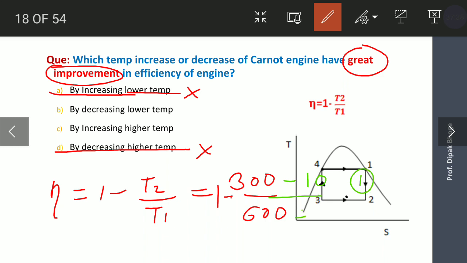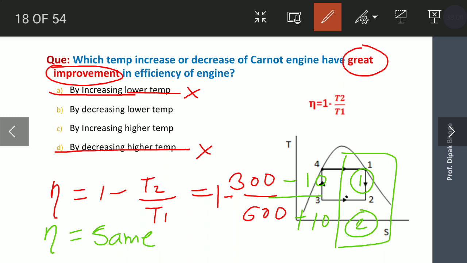Second option, you can increase T1 by 10 degrees Celsius. The question is, by decreasing T2 by 10 degrees Celsius or increasing T1 by 10 degrees Celsius, whether both options give the same efficiency, or out of these two options, one option will give you more improvement in efficiency than the other option.